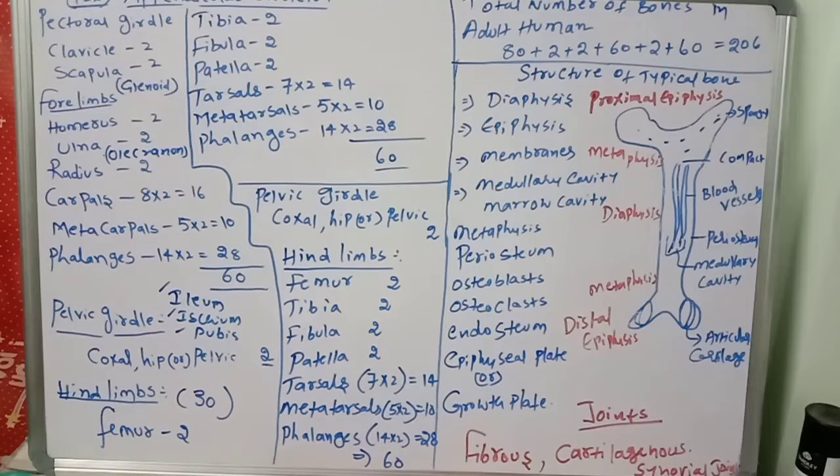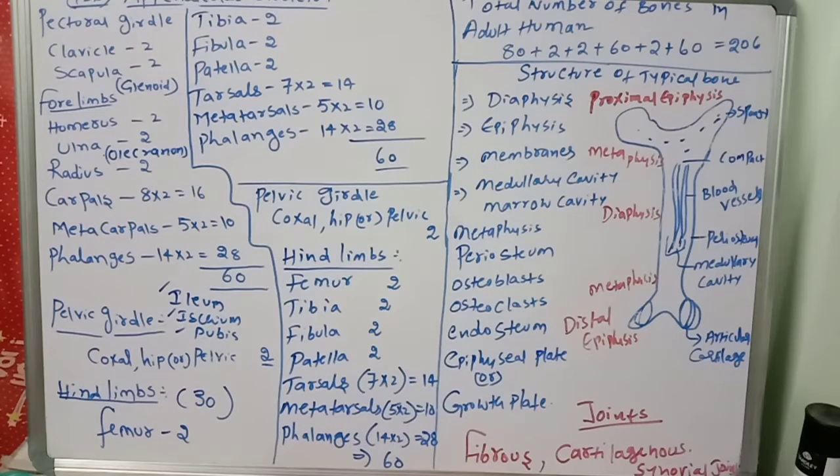Yesterday we discussed that the skeleton is very important for framing the shape. The skeleton system is important for the total body shape and weight, connects all the body parts, and protects the internal organs. So many functions are there, about the skeleton system.